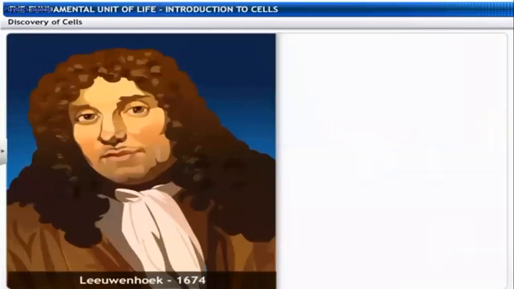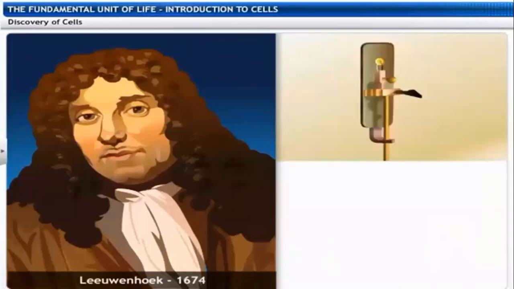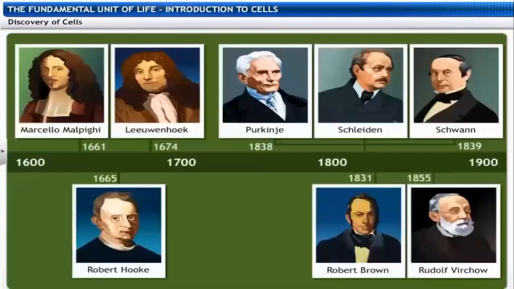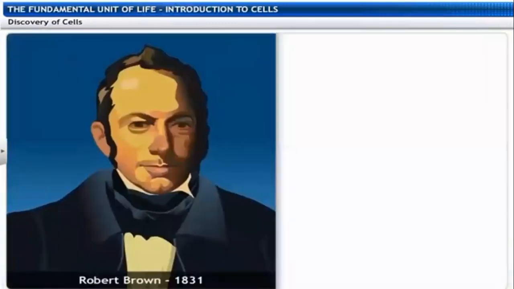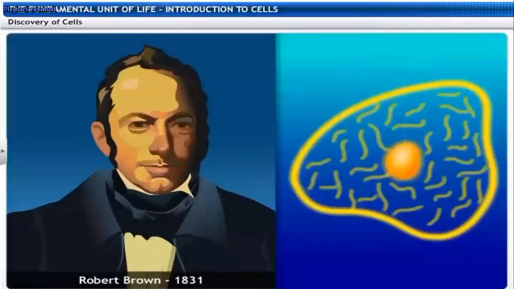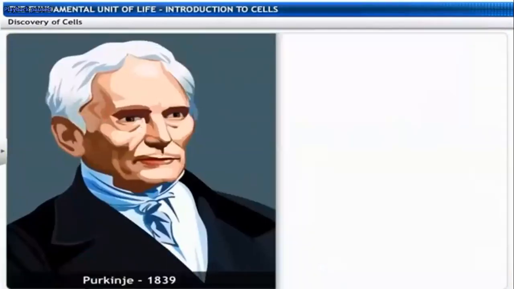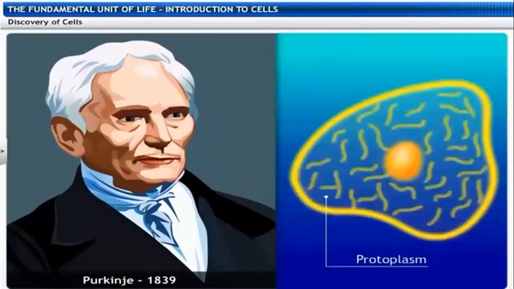Later, in 1674, Leeuwenhoek improved the microscope and discovered free-living cells in water. Robert Brown, a scientist, discovered the nucleus in 1831. Purkinje in 1839 coined the term protoplasm. It's a fluid matrix material.